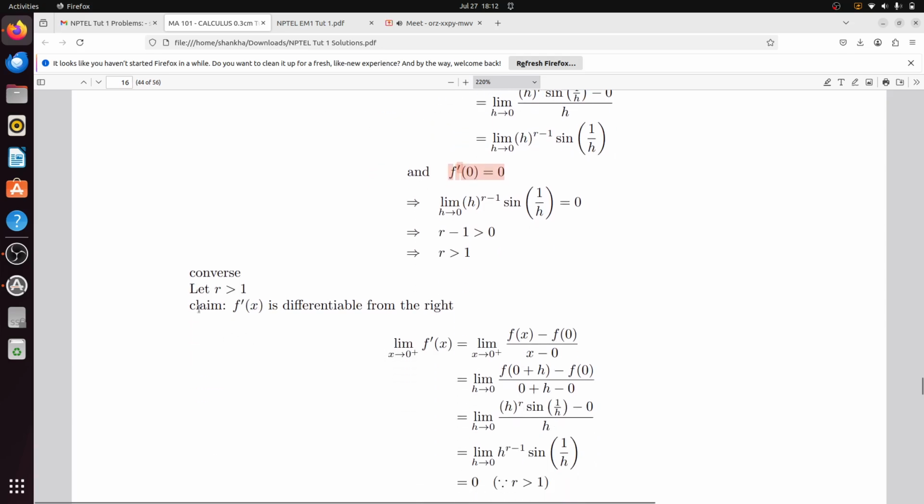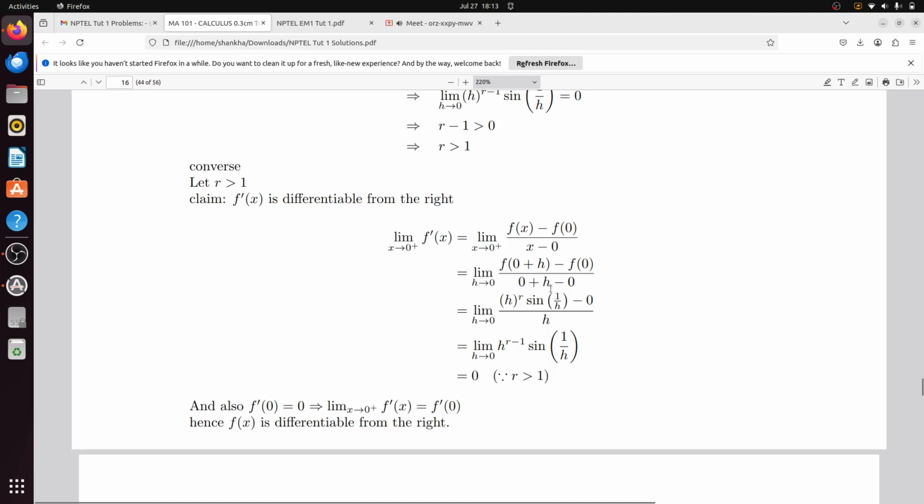Similarly, conversely, assume that r is greater than 1. Your claim is that f(x) is differentiable from the right. The limit as x tends to 0 plus of f'(x) equals the limit as x tends to 0 plus of (f(x) minus f(0)) divided by (x minus 0). The limit as h tends to 0 plus of (f(0 plus h) minus f(0)) divided by h is h to the power r times sin(1/h) minus 0, divided by h. So h to the power r minus 1 times sin(1/h), this is 0, since r is greater than 1. And also f'(0) equals 0, so the limit as x tends to 0 plus of f'(x) equals f'(0), and hence f(x) is differentiable from the right.